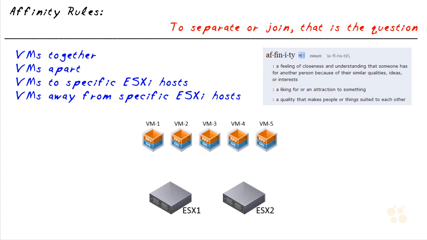So we know a couple things already. First of all, we know that we can do vMotion between two ESXi hosts to move a virtual machine back and forth wherever it needs to go. Secondly, we know that by introducing a cluster and by using DRS, Distributed Resource Scheduler, we can have the system, DRS specifically, automatically move virtual machines between ESXi hosts based on load. And the next piece, which is affinity rules, plays right into that. We can also tell DRS that, by the way, besides just considering load, we'd also like you to consider the fact that we would like these two machines, for example, to run together on the same ESXi host.